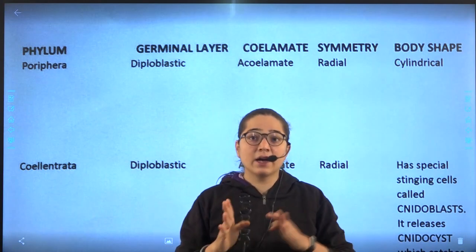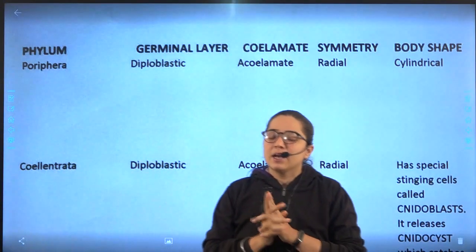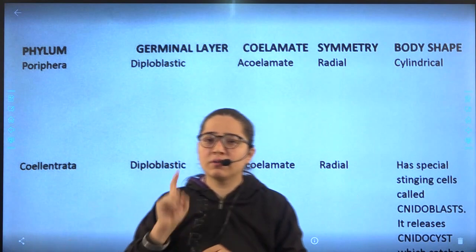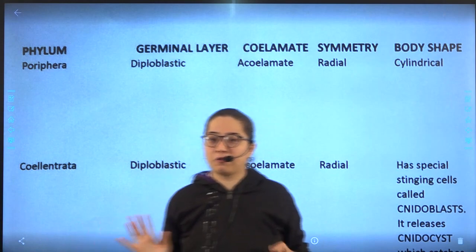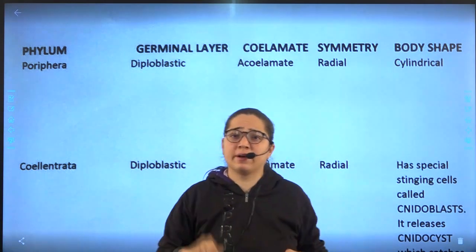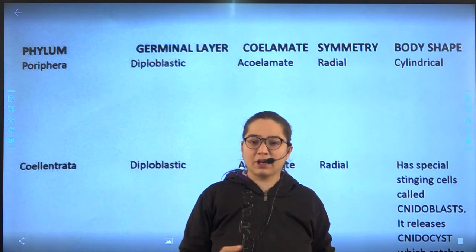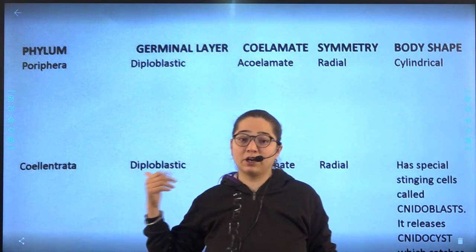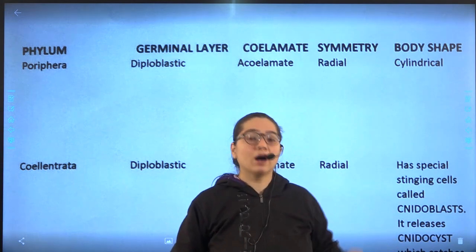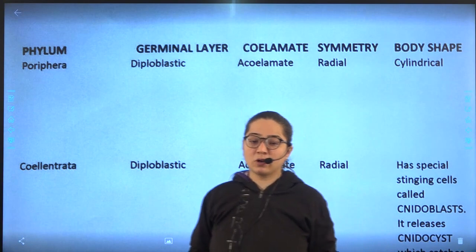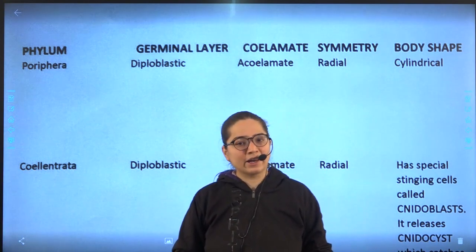बहुत आसान है अगर आप इसे किसी ट्रिक से लर्न करें तो. Still I am saying the content is very easy if you learn it with some tricks, and it's very tough if you learn it without any kind of trick. Mix up हो जाएगा कि ये ट्राइपोप्लास्टिक था, एसिलेमेट था, कि रेडियल सिमेट्री थी. Try to learn it by this method. It will be very easy for you. Porifera, Coelenterata, Plathelminthes, Nematoda, Annelida, Arthropoda, Mollusca, Echinodermata.